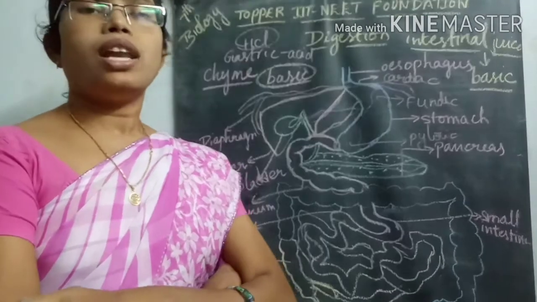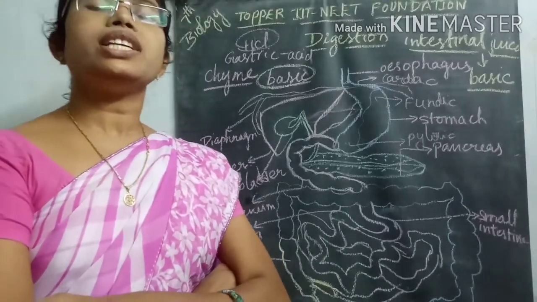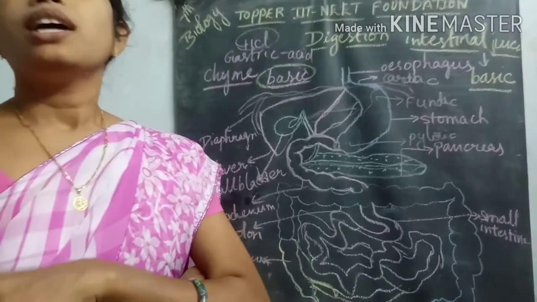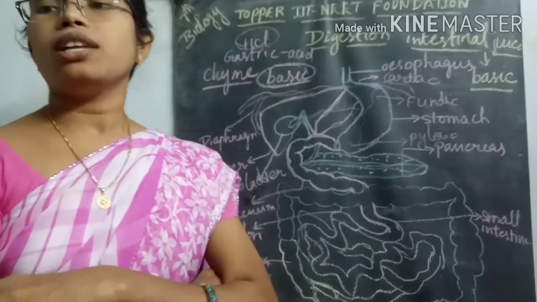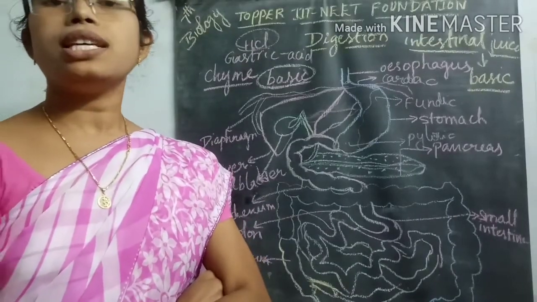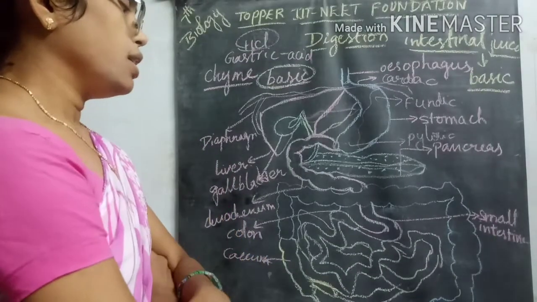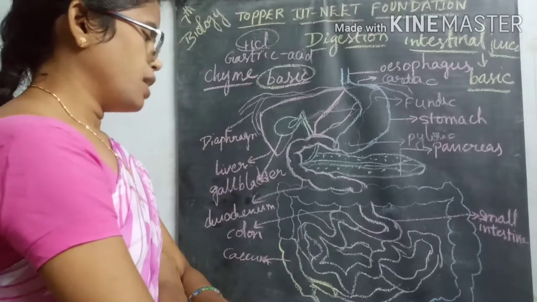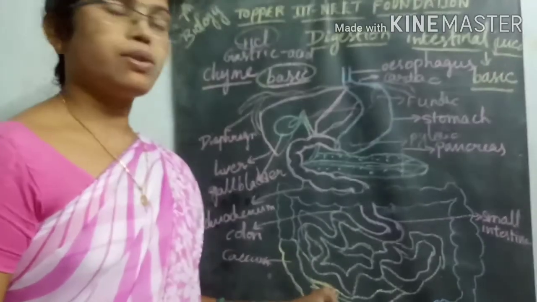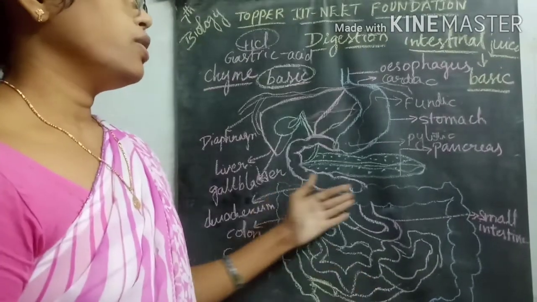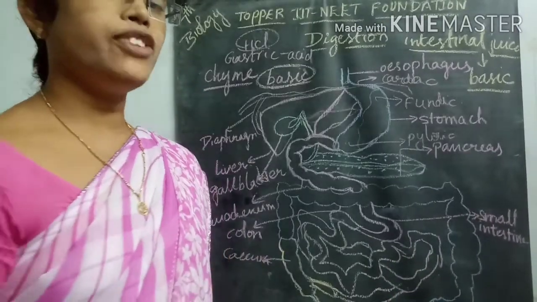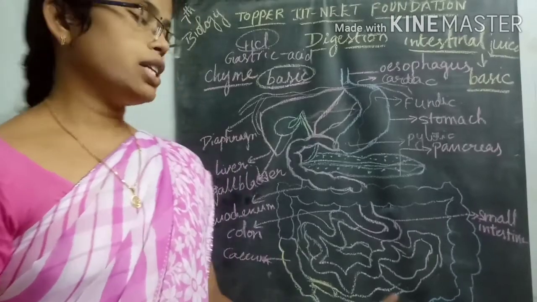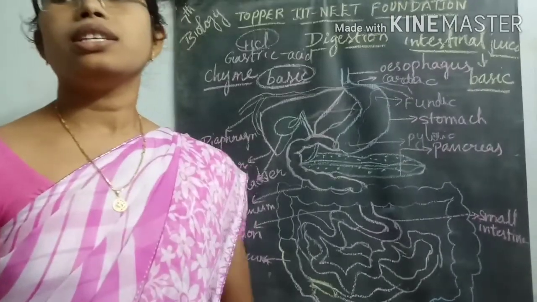So the large intestine itself, how many parts does it contain? Three parts are there. One part is called the cecum, and from that it enters into another region called the colon, and after this there is another part called the rectum. From this rectum it is connected to the anus region.